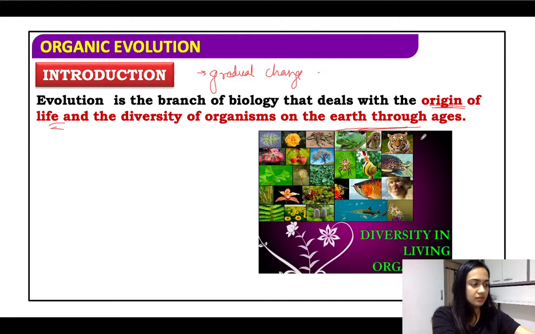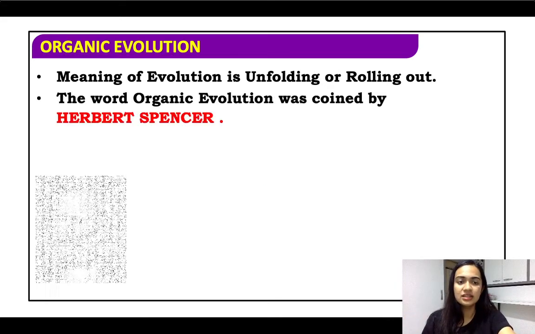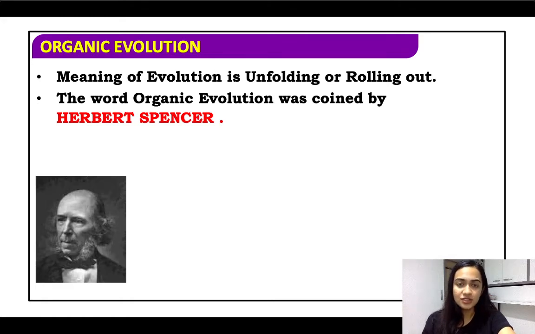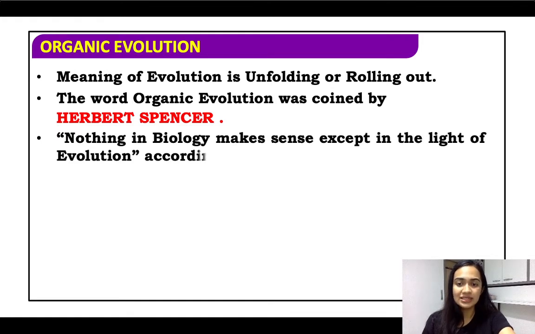All right, fine. Now, the meaning of evolution literally means unfolding or rolling out. That means to develop through a gradual process. Now, the word organic evolution, as I told you, was given by Herbert Spencer. Nothing in biology makes sense except in the light of evolution. This was said by Dobzhansky.